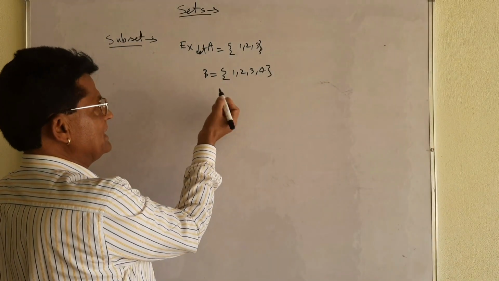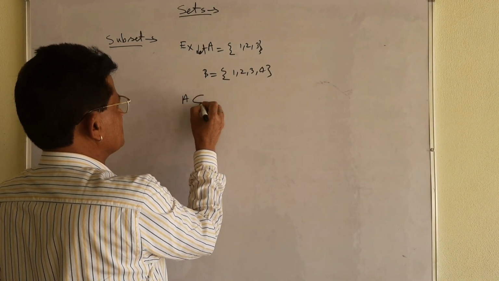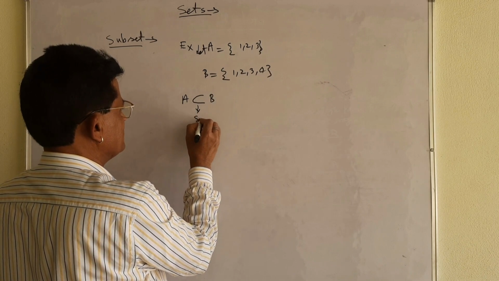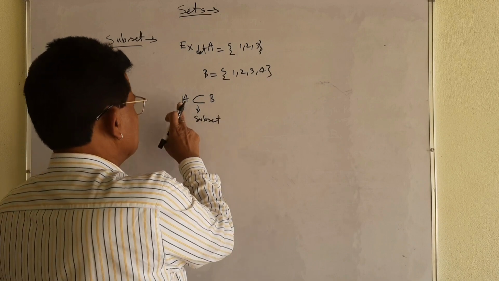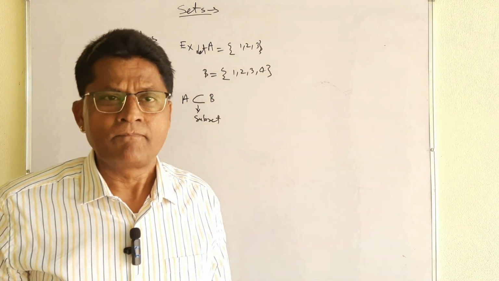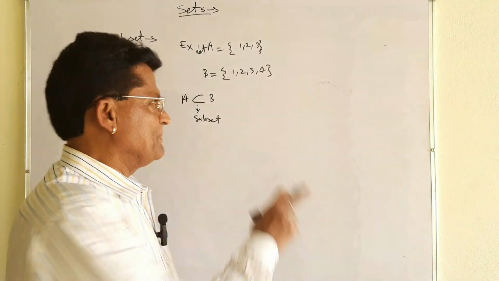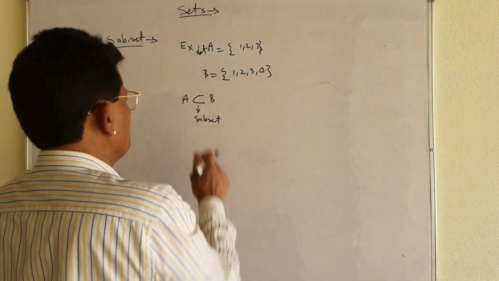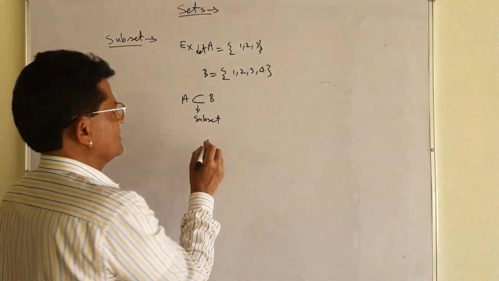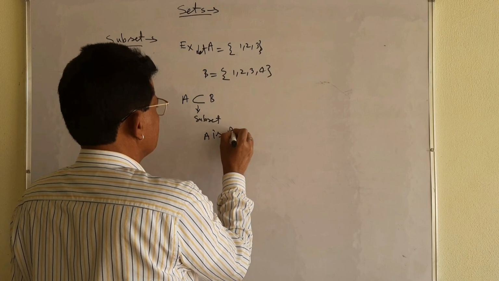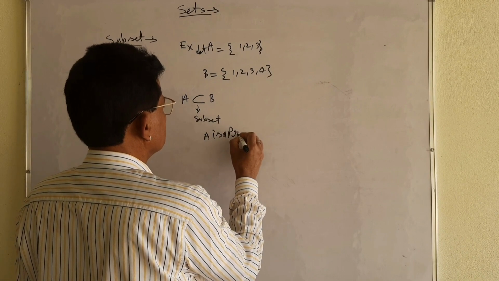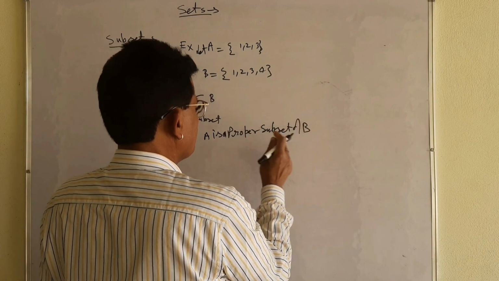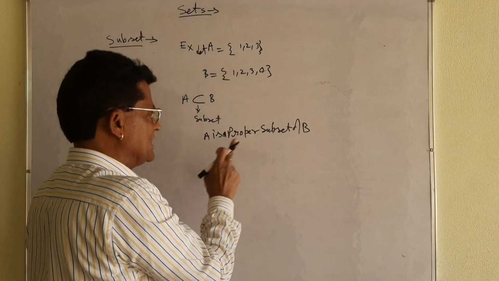क्या होगा भाई? What will be its symbol? See, A is a subset of B. That is the symbol of subset. किसका symbol है ये? Subset का symbol. I am writing so that you will not forget. A is a subset of B. कैसा subset है भाई? A B का जो subset हुआ है, ये क्या subset है? Proper subset. A is a proper subset of B. मैं लिख देता हूं यहां पर. A is a proper subset of B.